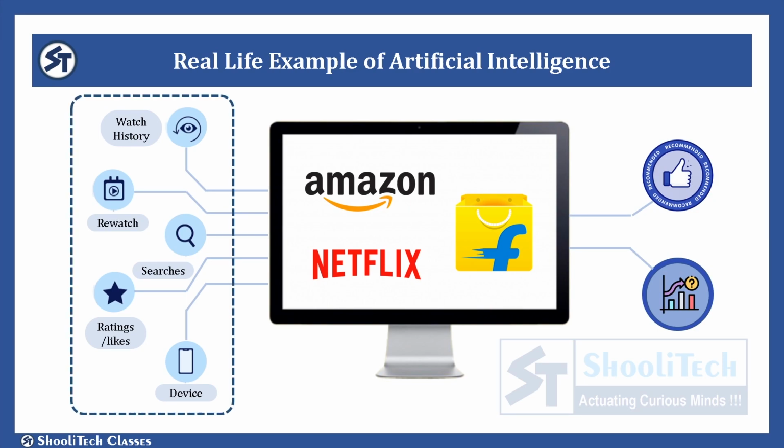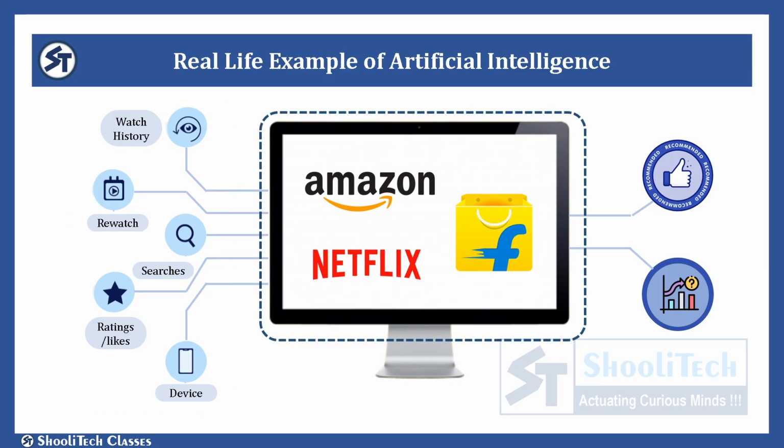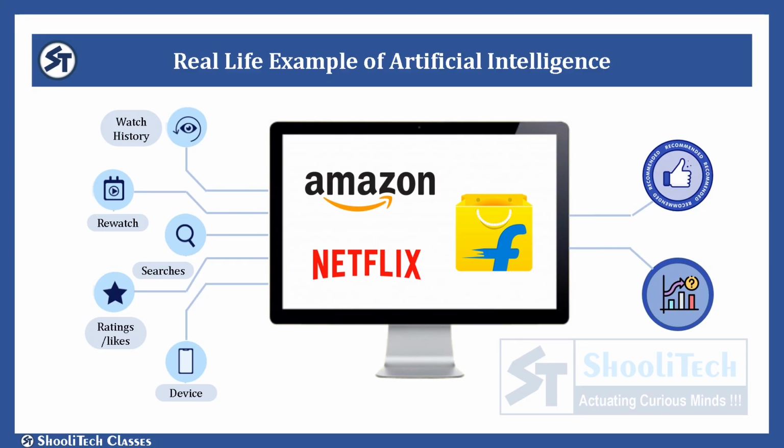Here, likes, dislikes, ratings, search history are working as training data. And this data is used to train the apps like Amazon, Flipkart, Netflix so that they can learn your interest and digital behavior. And after training, they start giving you recommendations. So, from this example, I hope you are able to understand how machines learn.